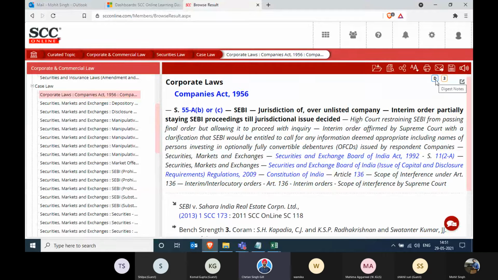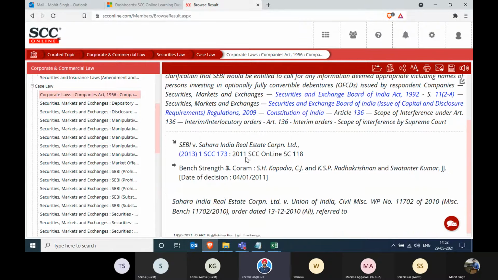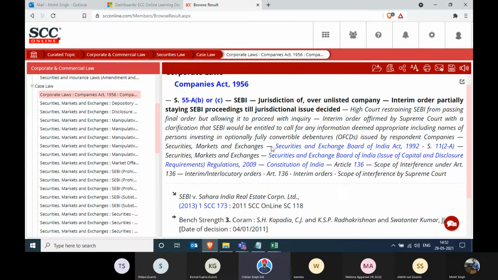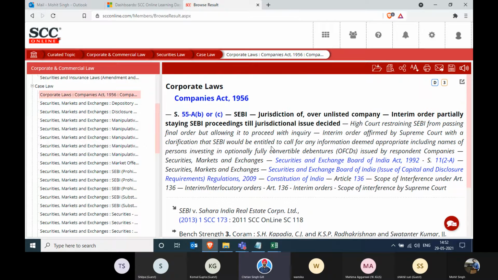That is security law. That means that on this judgment, that is SEBI versus Sahara India Real Estate, this particular heading, this particular head note is what is relevant to the topic. And if Mohit, if you scroll down on the top, what is the heading? It says Section 55 of Companies Act. And that's what we've been talking about, jurisdiction over unlisted companies, interim order, and some other things I mentioned over there.